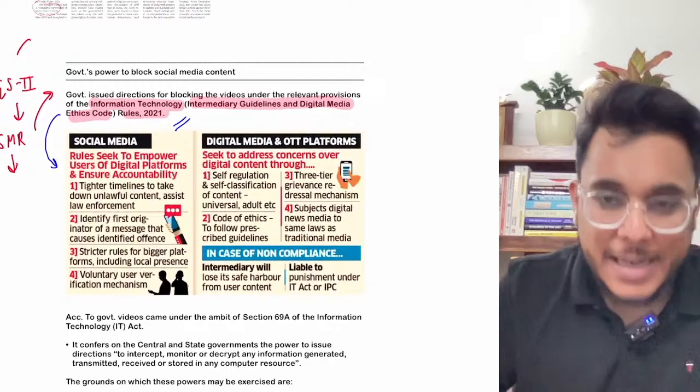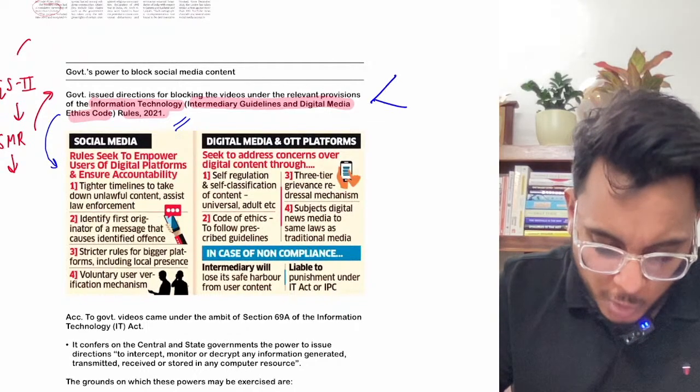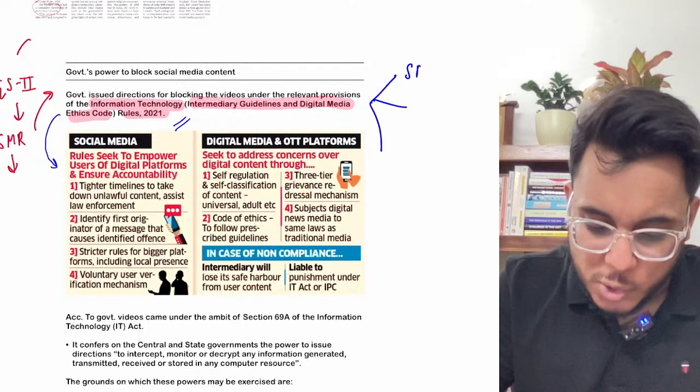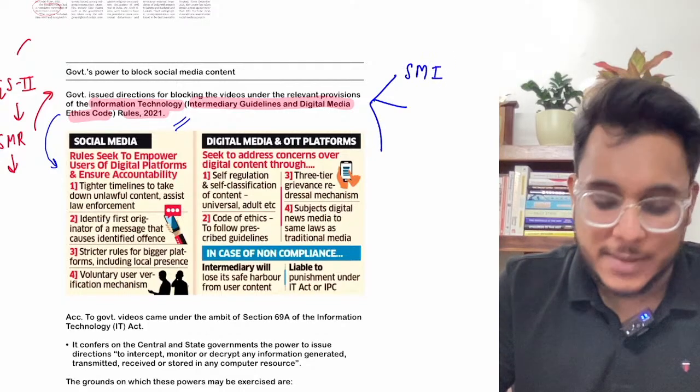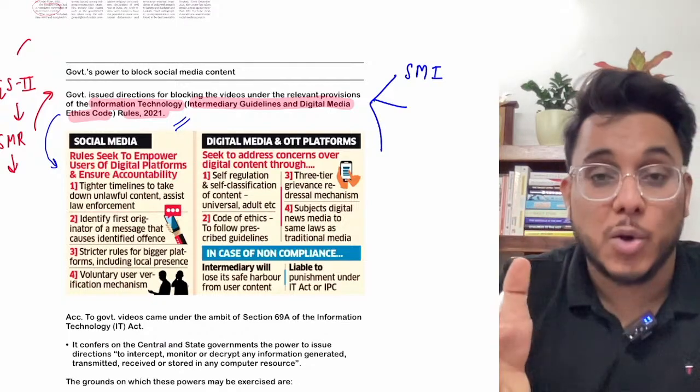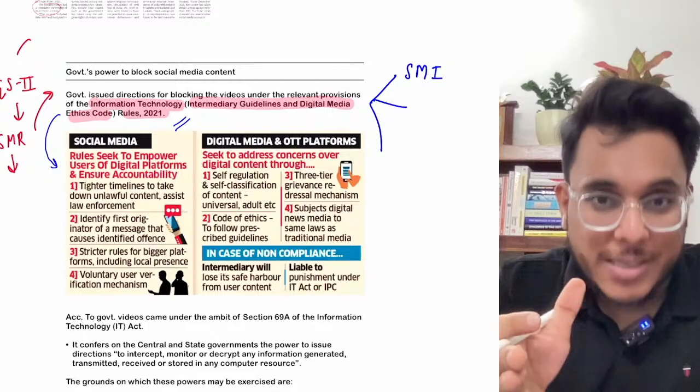So basically these IT Rules of 2021 aim to control three things. Number one, they aim to control social media intermediaries, for example YouTube, Facebook, Instagram.